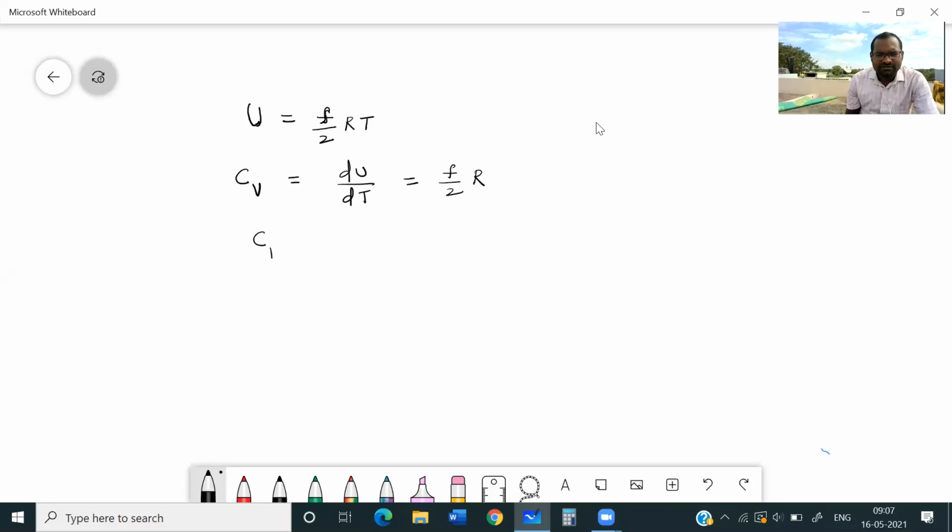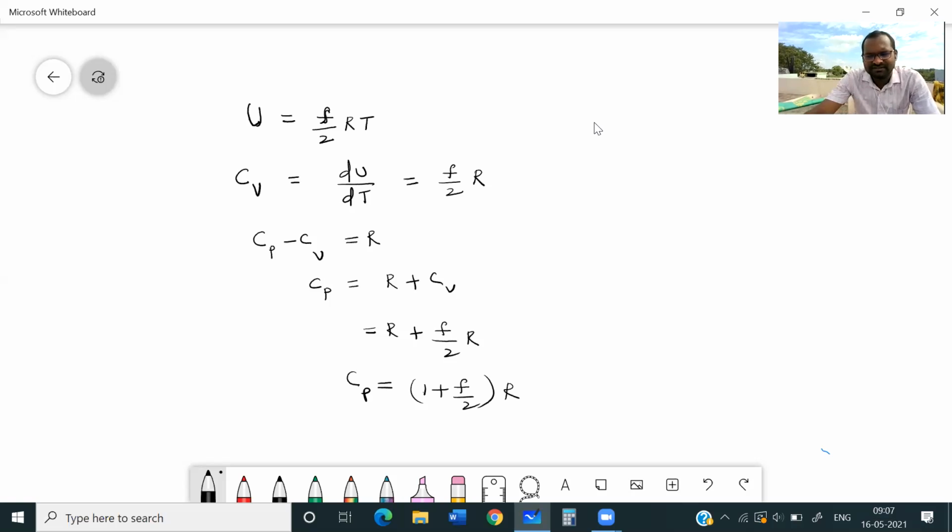And we know Cp minus Cv is equal to R, then Cp is equal to R plus Cv, that means R plus F by 2 into R, that means 1 plus F by 2 into R. Yes, this also we have derived.